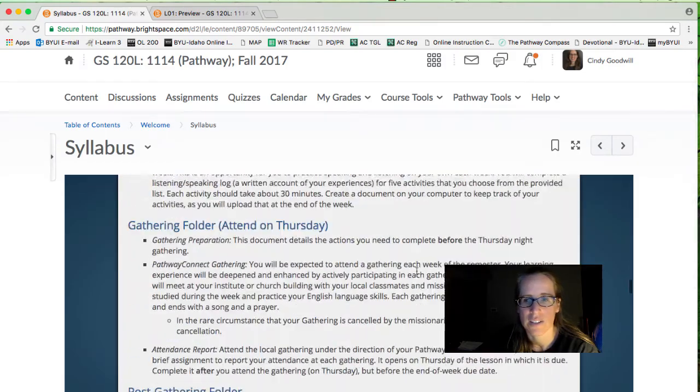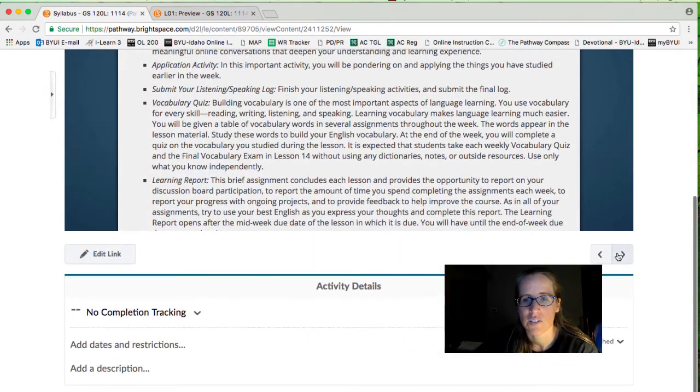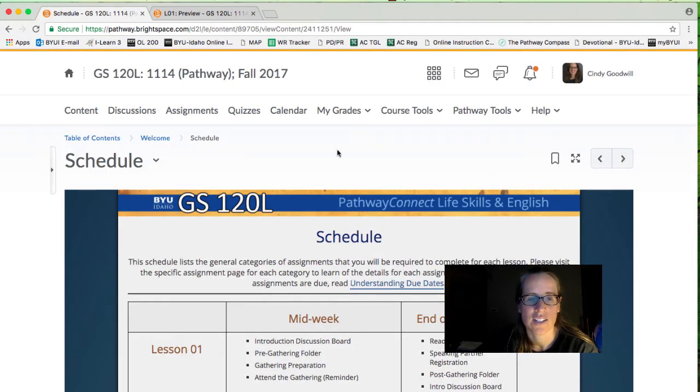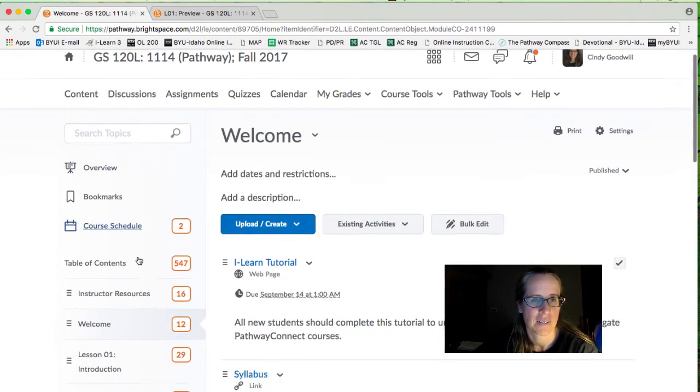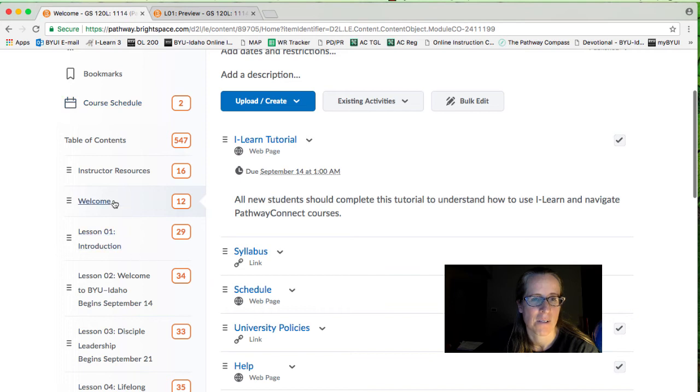Read through the syllabus, and then when you're done, click the next button. If you keep using these next buttons, you'll eventually get through everything that's in the welcome tab there. So make sure you get through the iLearn tutorial and the syllabus, and then you can come back later and read the rest of the things down here.